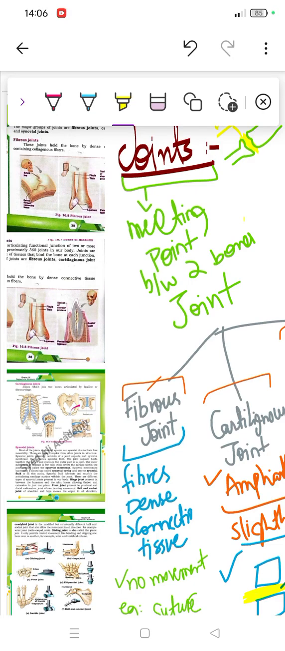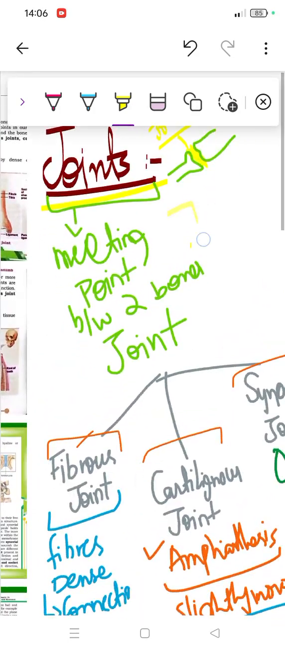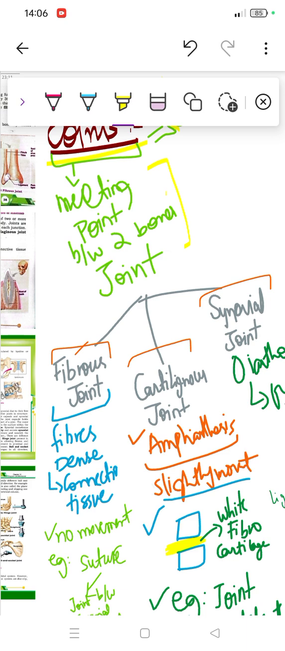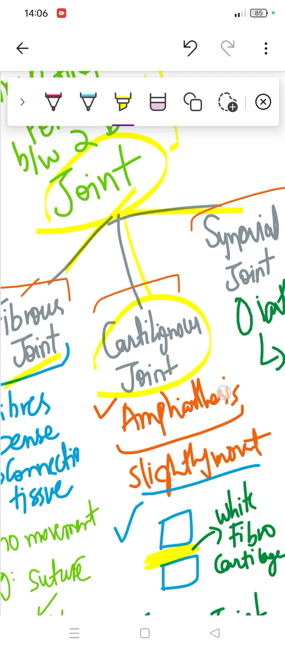So we were discussing joints, and a detailed video on joints was done. In the last video, we covered everything. A joint is simply the meeting point between two bones. That's called a joint. Joints are divided into three types: fibrous, cartilaginous, and synovial.